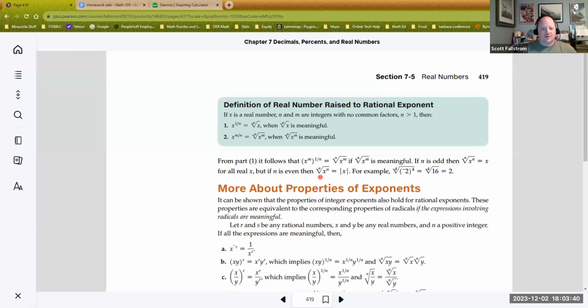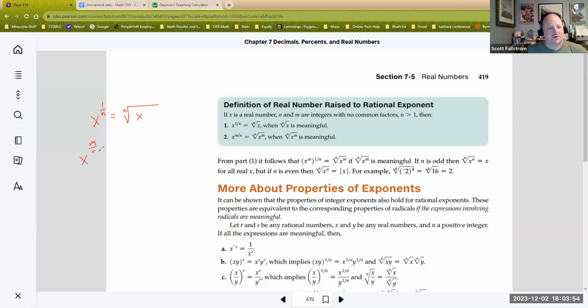So when you look at them, you'll see things that look a little bit pushing you, but if you say x to the 1 over n power, well, that's just the nth root of x. And if you had x to the m over n power, think of that 1 over n first, and just say that's the nth root of x to the m power. Okay.